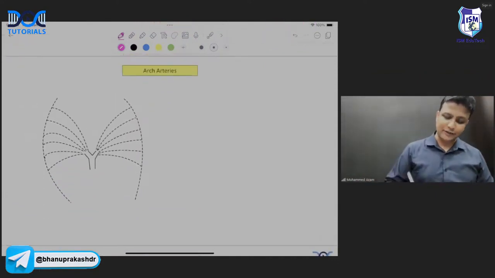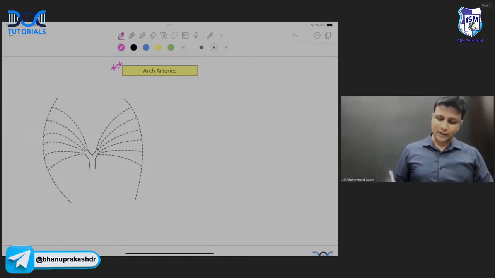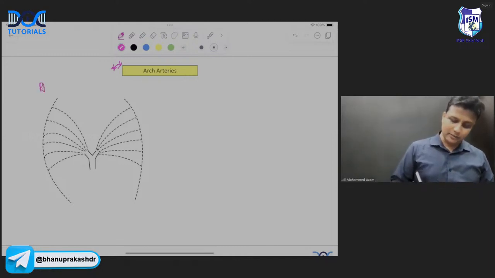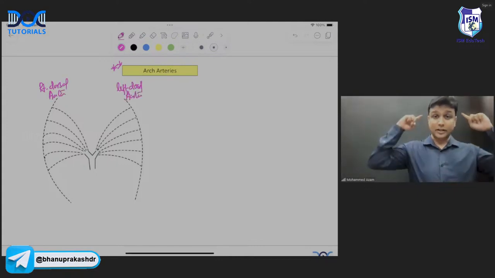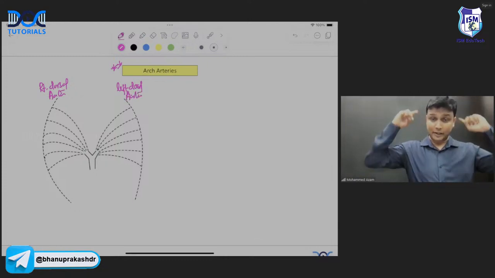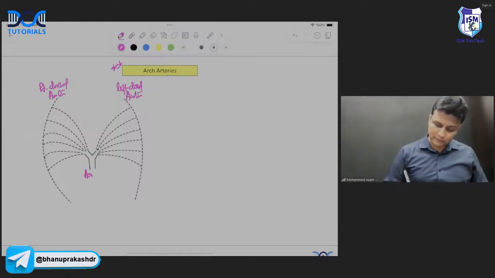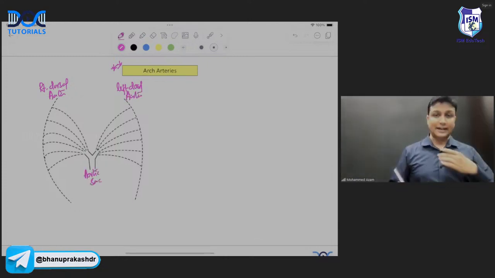Definite question in your January exam, sir. Pakka yahan se ek sawal aayega. First, try to understand this diagram here. In this diagram, this one here will be the right dorsal aorta, and then there will be the left dorsal aorta, sir. There will be 2 dorsal aortae during development. And this one here will be aortic sac. Aortic sac is present ventrally.